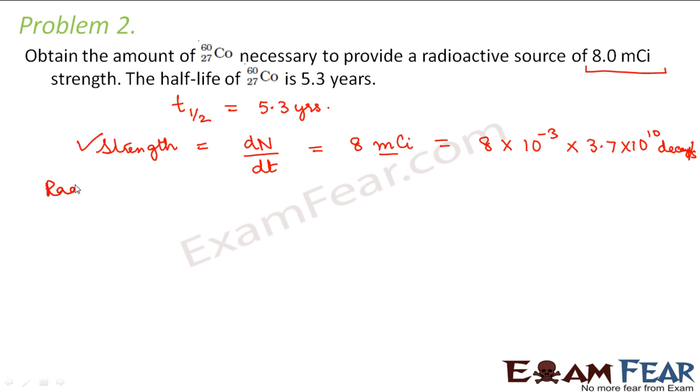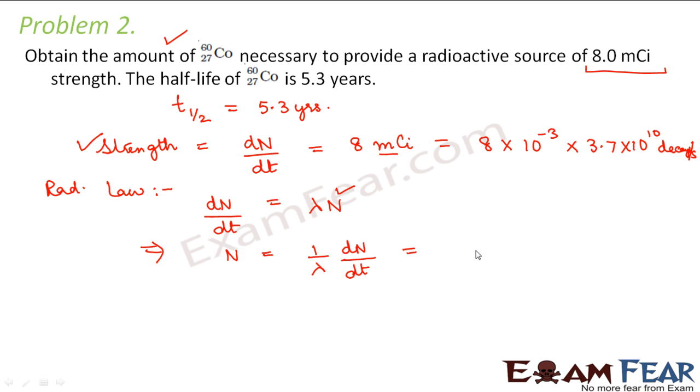Right? Now let us make use of the law of radioactivity. The law says that the rate of decay is always proportional to the initial number of nuclei in the sample. Because it is asking the amount necessary, you will have to calculate this N. So this N will be equal to 1 by lambda into dN by dt. This lambda can be written as 0.693 divided by T half, that is half-life, so N is T half divided by 0.693 into dN by dt. So now we can put the values here.